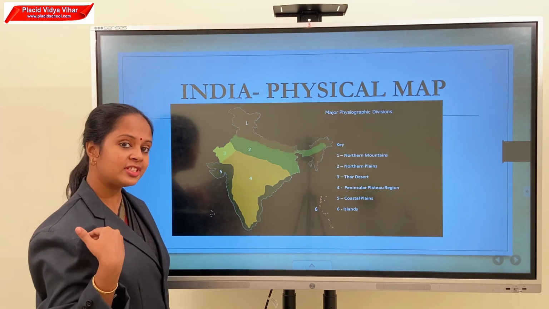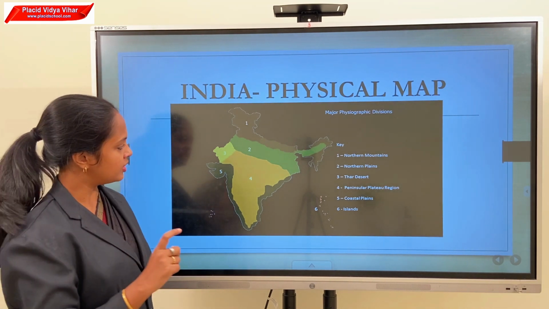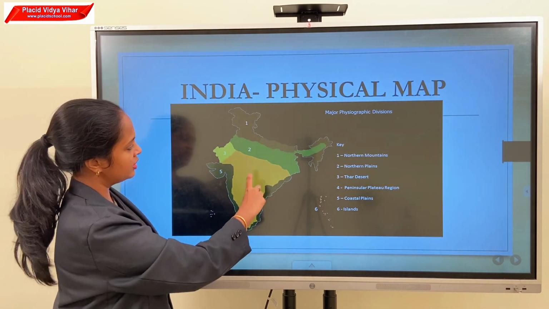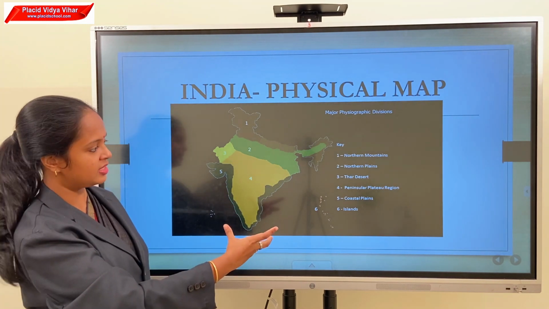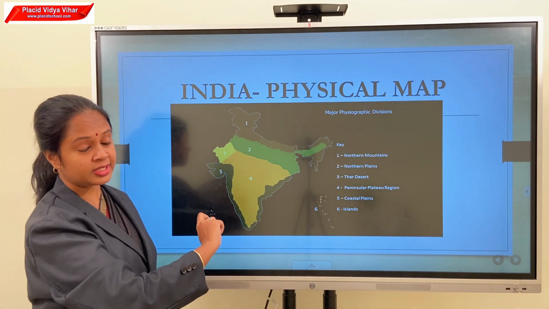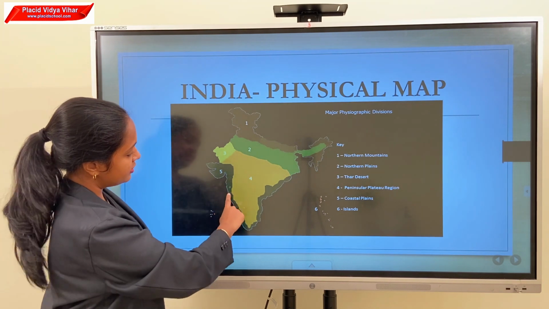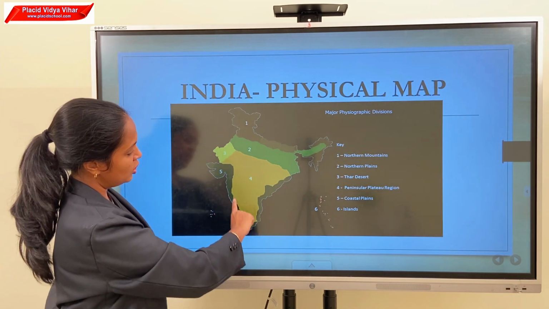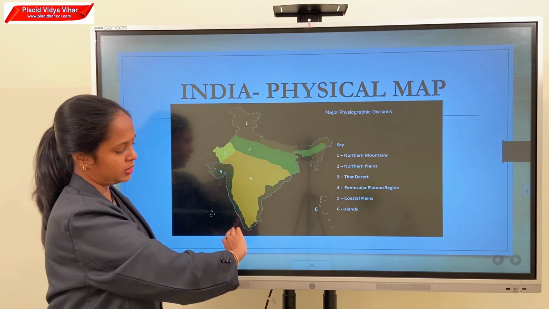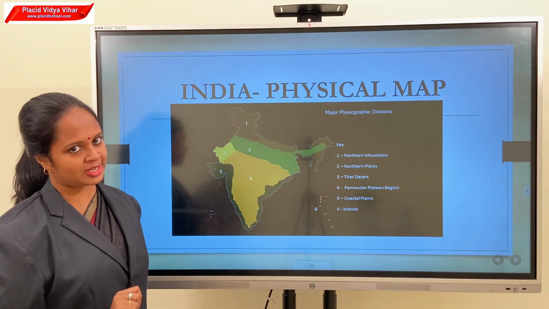And what is the name of our desert? The Thar Desert or the Great Indian Desert. This dark yellow shaded region is the plateaus, the southern plateaus. And this region is the coastal plains. Coastal plains are near the water bodies.